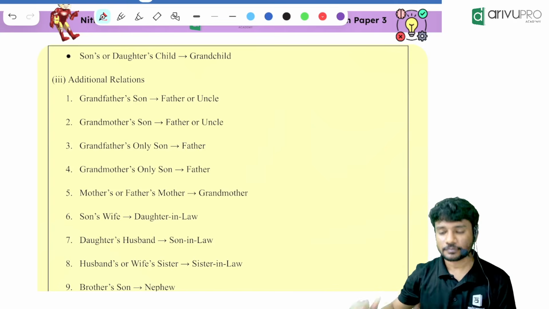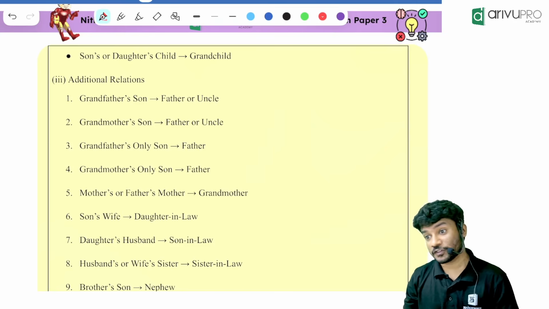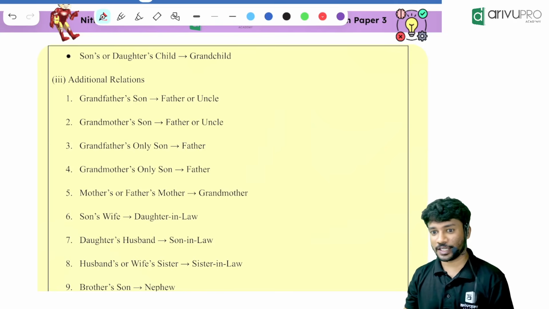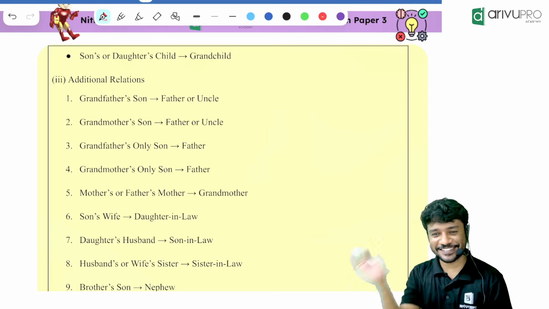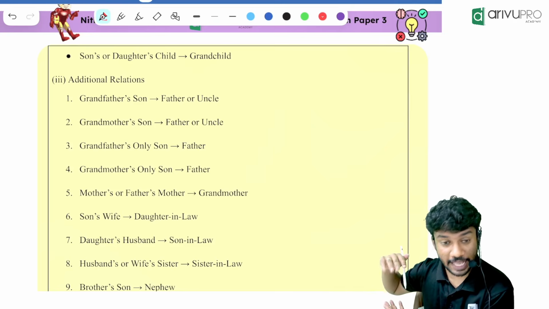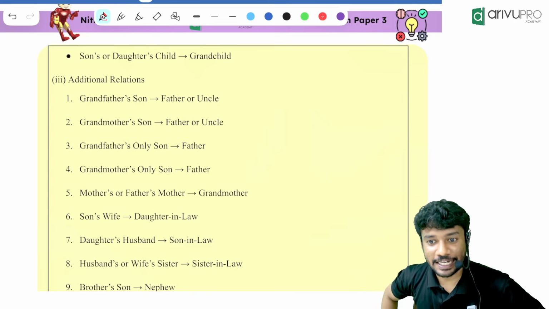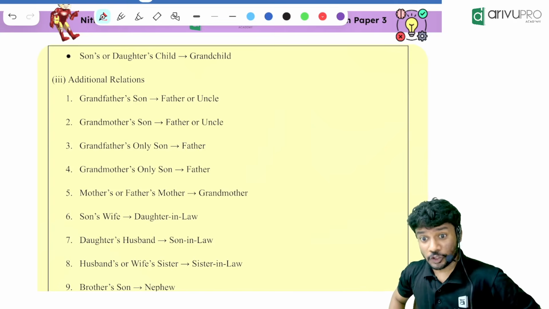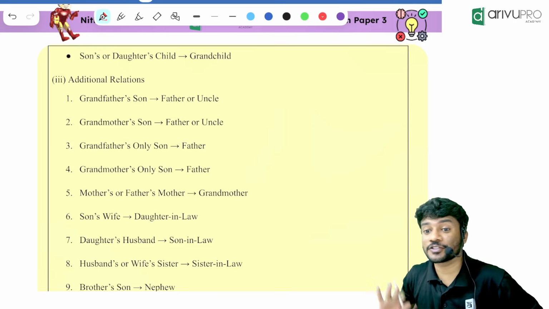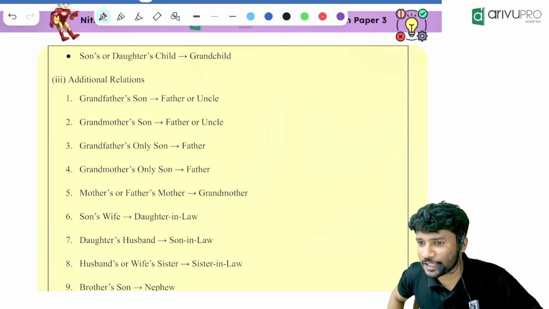Next question. Think about yours. After 60 years, keep it. You are having a grandson or a granddaughter. And that granddaughter is having a daughter. That daughter is your what? Great granddaughter. And you are having a grandson. And that grandson is having a son. That son is your what? Great grandson. Okay, this much is important, people. Other than that, nothing is important.